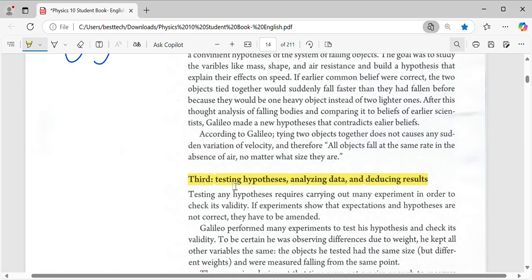After the previous step, building, when you have built any hypothesis, when you have any guesses, in the third step you have to check this guess. Is it right or is it wrong? For example, Einstein is thinking that because of an earthquake, the apples fall down. Maybe it's wrong. So he has to test this hypothesis. Is it right or is it wrong? So the third one is testing the hypothesis, analyzing data, analyzing and testing the result in general.